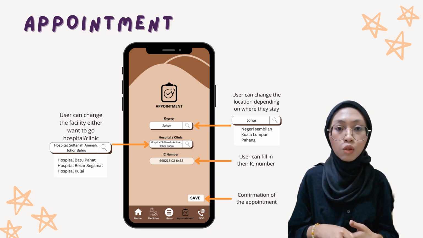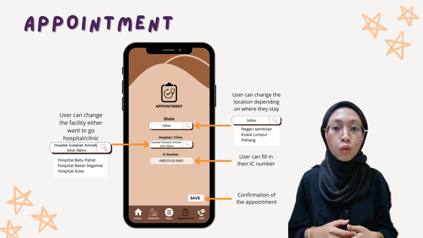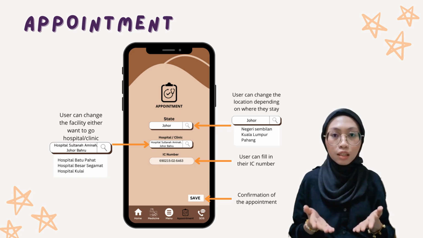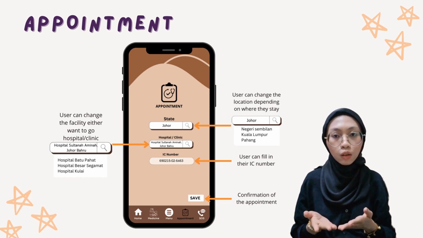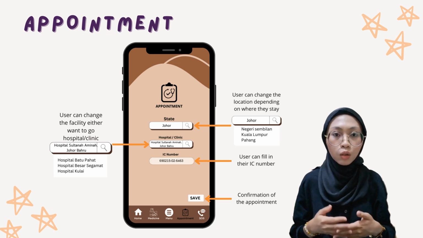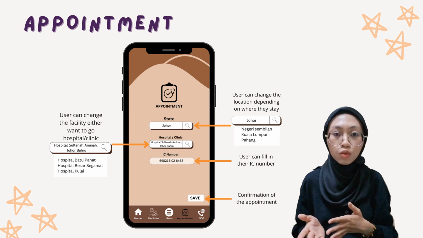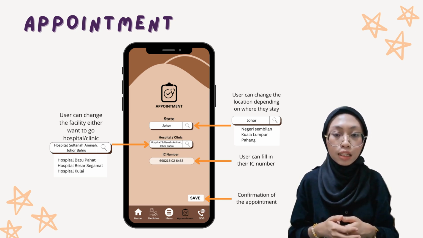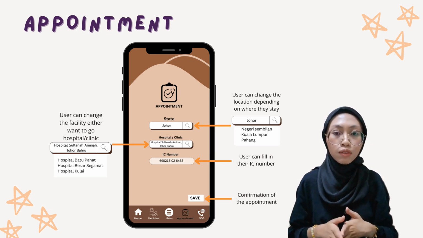We use Encik Mustafa as one of the users of this app. Encik Mustafa is from Johor, so he will choose the state of Johor. Next, the user can change the facility, either they want to go to a hospital or clinic. Encik Mustafa wanted a hospital as his choice to have an appointment since it is near to his house. So he will choose the hospital instead of clinic. As in the example, Encik Mustafa chose Hospital Sultan Aminah.